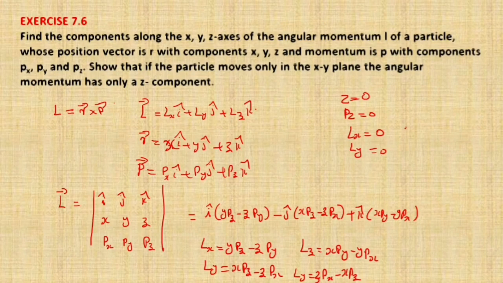So only the Lz component remains. Lz = xpy − ypx. It won't come to 0, right? What we have proved here is that if the particle is constrained to move only in the xy plane, the angular momentum has only one component, that is along the z direction.